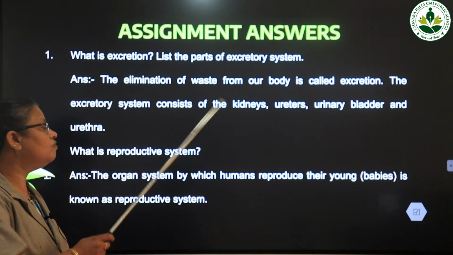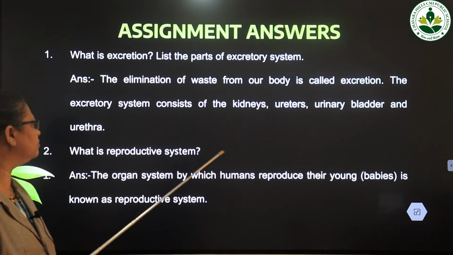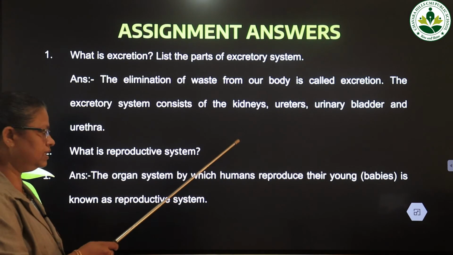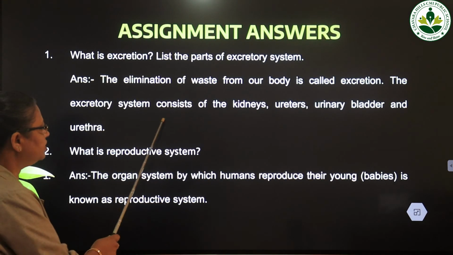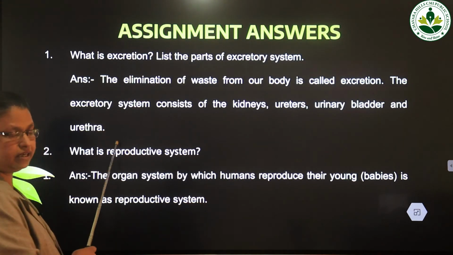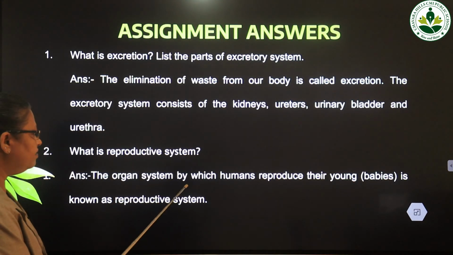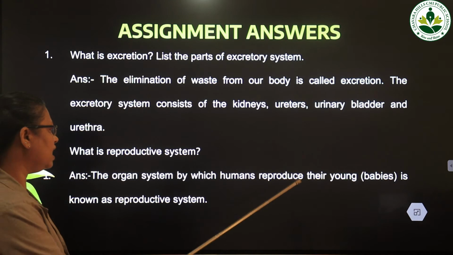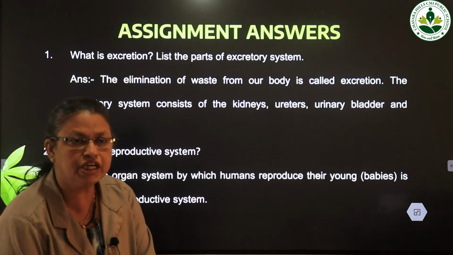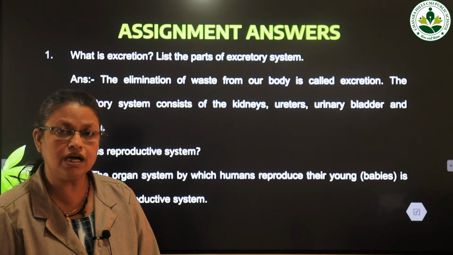First question, what is excretion? List the parts of the excretory system. The elimination of waste from our body is called excretion. The excretory system consists of the kidneys, ureters, urinary bladder and urethra. What is reproductive system? The organ system by which humans reproduce their young is known as reproductive system. You have to check your answer and without mistake copy down the notes to the class workbook.